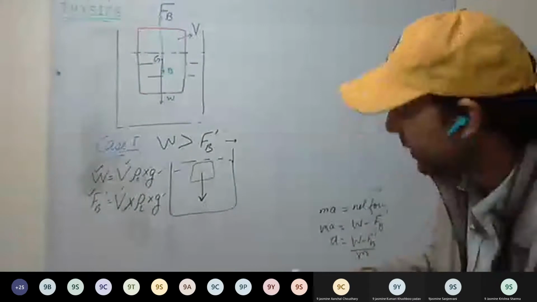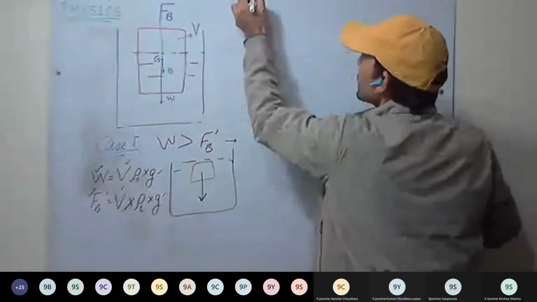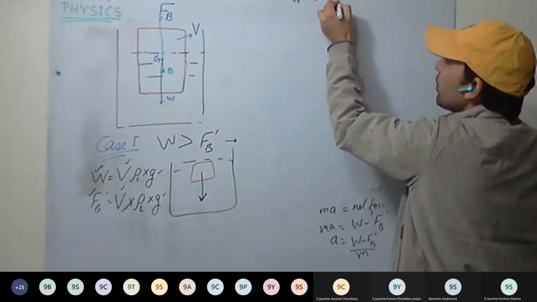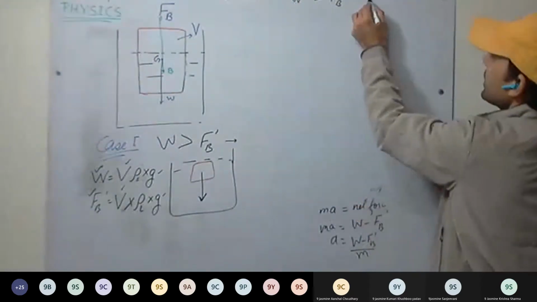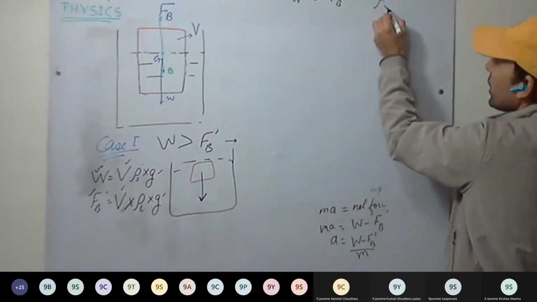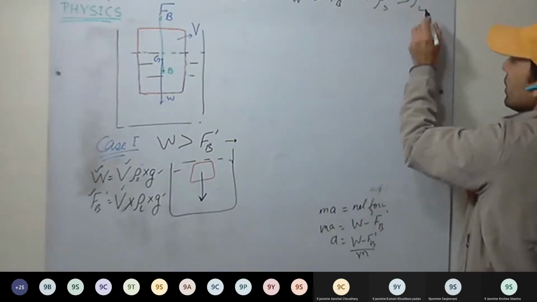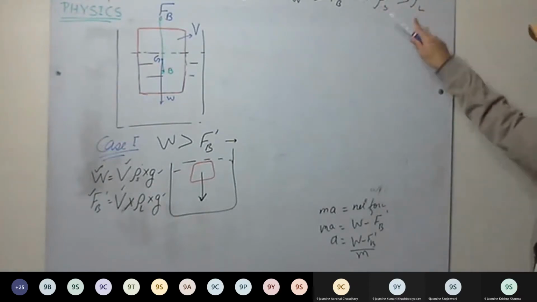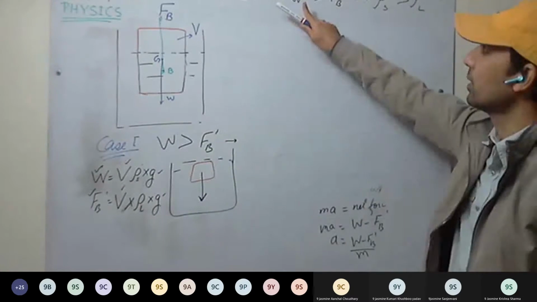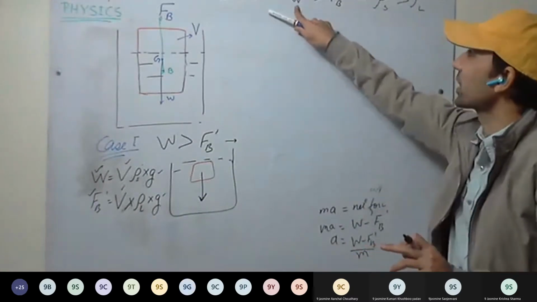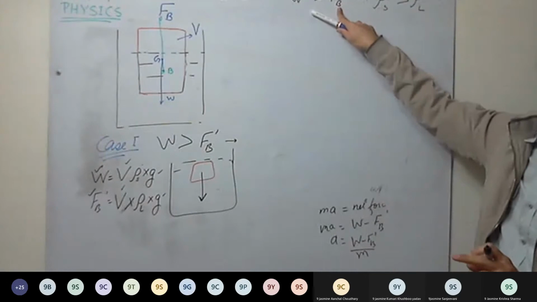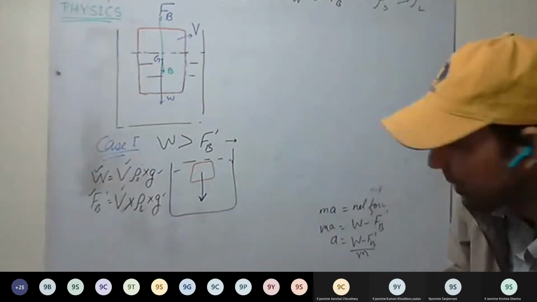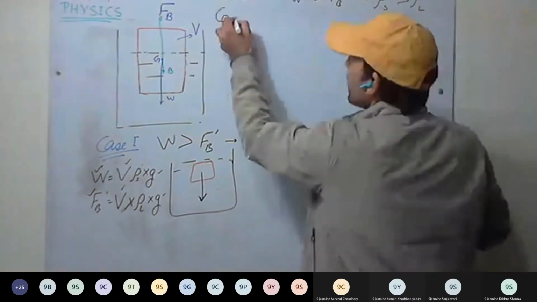Okay. So first case we have discussed, that is when weight of the body is greater than maximum buoyant force the liquid can exert. That is when density of the solid is greater than density of the liquid, the body will sink. So in that case, I will take 10 minutes extra. That's case first. 3 cases we discussed, then we will end. Okay, now case second.